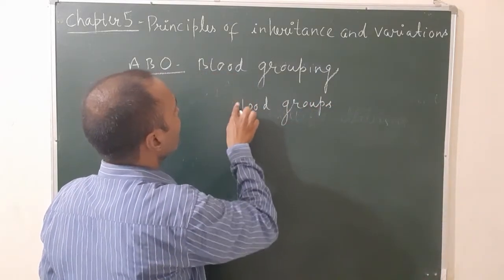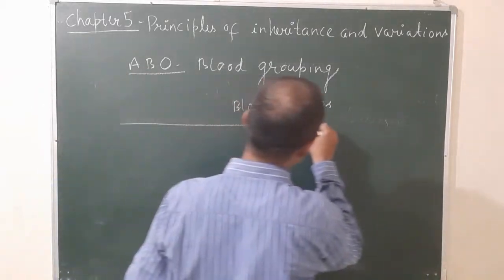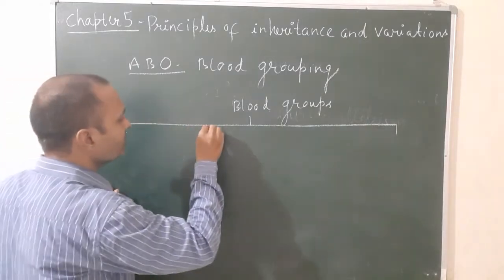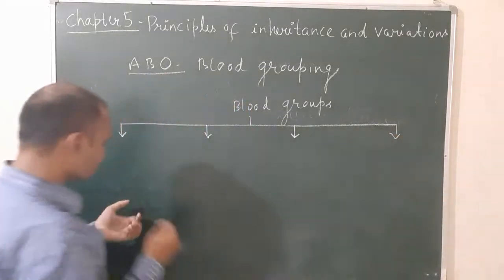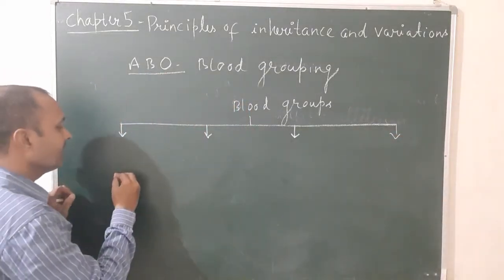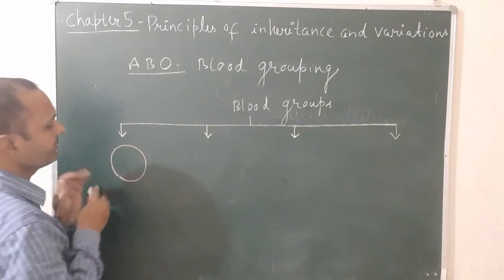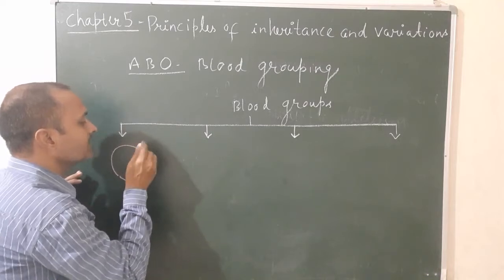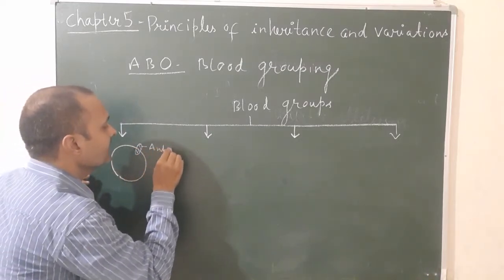You have to know which antigen and antibody are present. A person with blood group A has antigen A on the RBC surface.